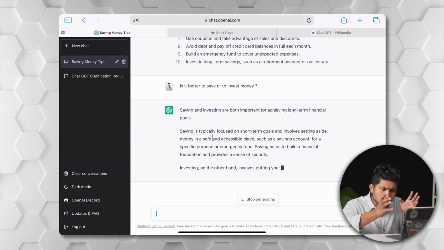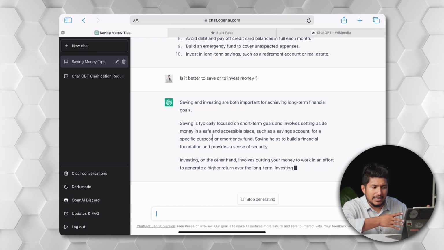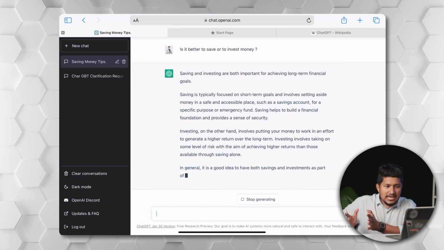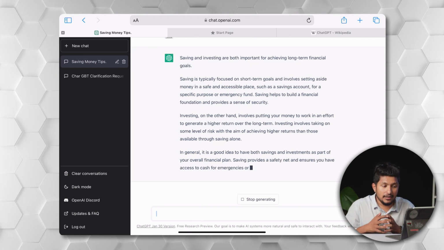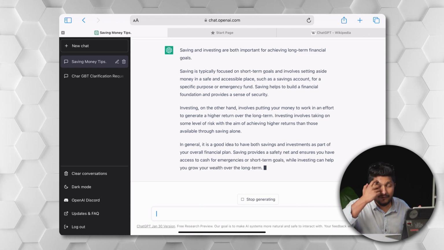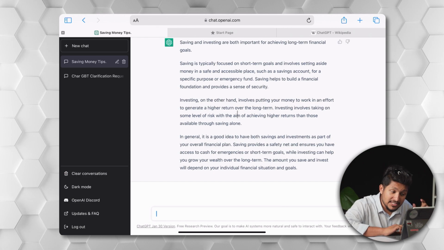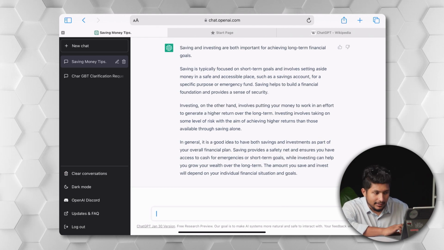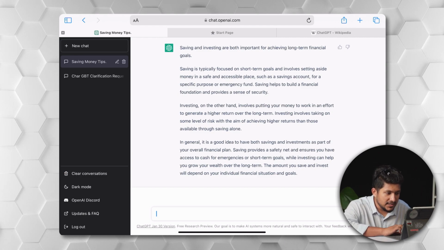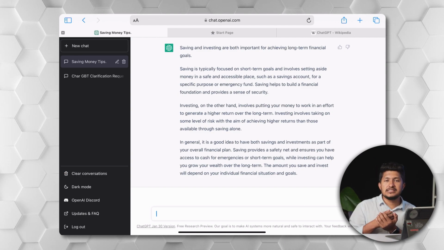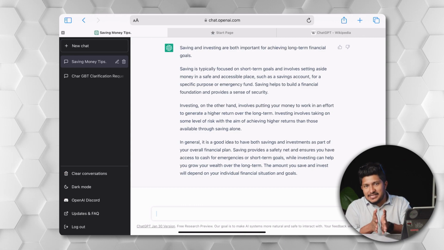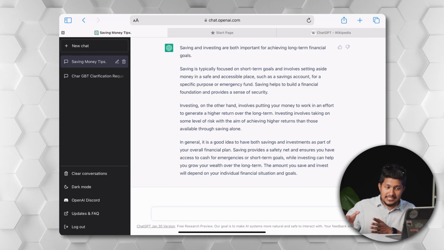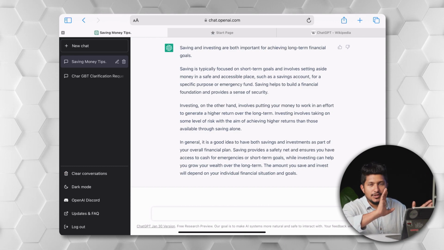Saving is typically focused on the short term and involves keeping money aside. So basically, what it says is savings is where you keep your money aside for an emergency fund or quickly needed funds, right? So it helps you build a financial foundation. That is what it is saying. And investing, on the other hand, involves putting money to work in an effort to generate higher returns, right? For a long-term perspective, you aim for better returns by investing your money. From saving alone, you cannot expect returns, so you have to do both.